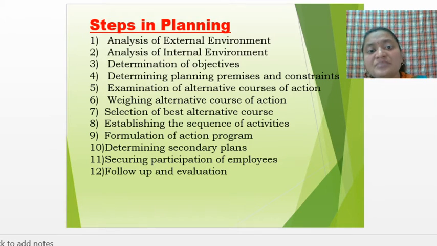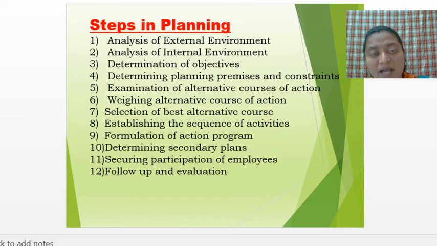After that you can see weighing alternative course of action. Once they examine, they need to weigh, meaning they need to measure the good and bad points of all the alternatives. Suppose three alternatives or three options are there, A, B and C. Weighing means what? Measuring the good and bad points of option A, option B and option C.